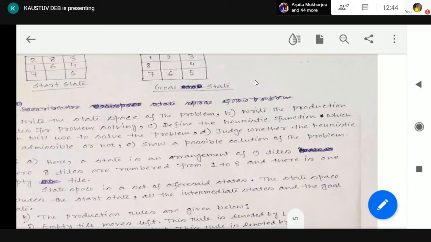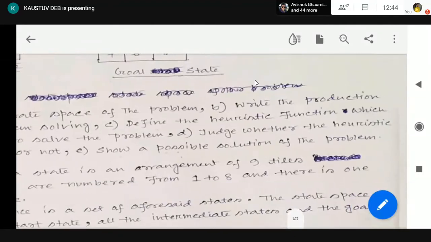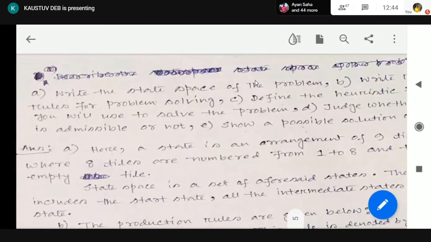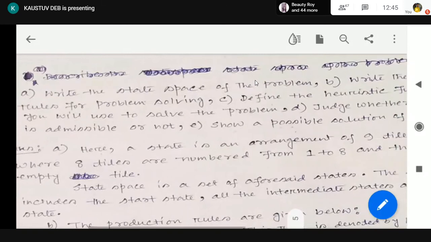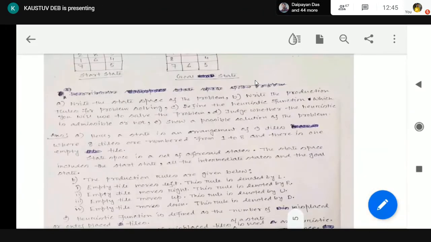So you are asked to define the heuristic function which you are going to use to solve this problem. Now you have to judge whether the heuristic is admissible or not. How can we judge? We have to show that the heuristic never overestimates the actual cost. At last, you have to show a possible solution of the problem. So let us solve it.